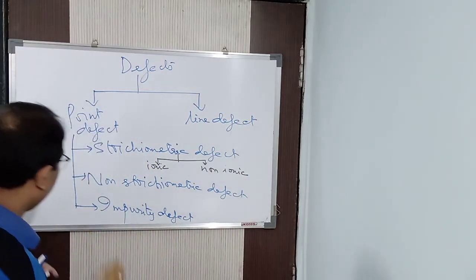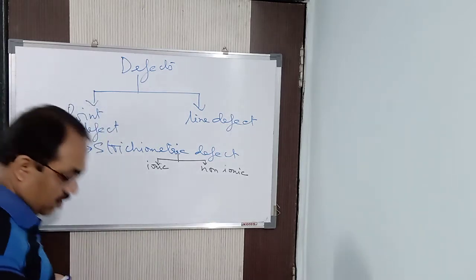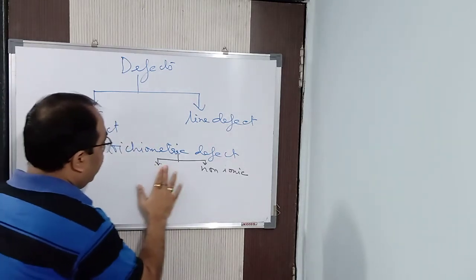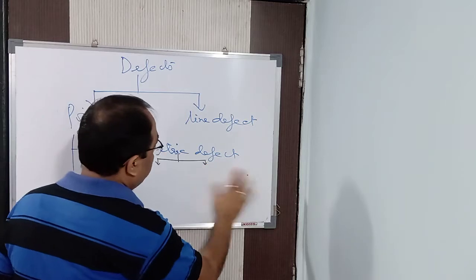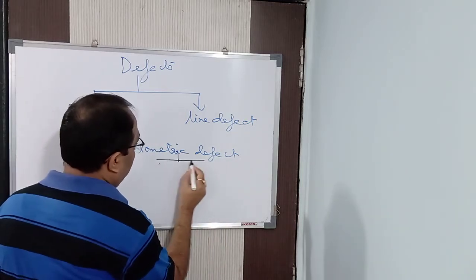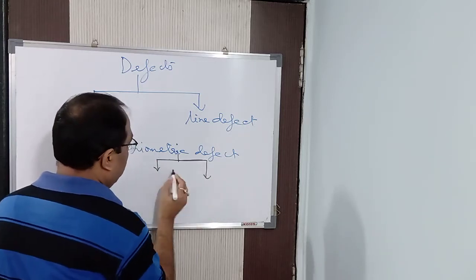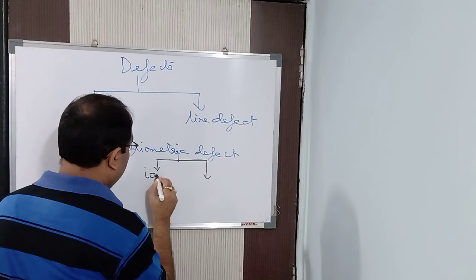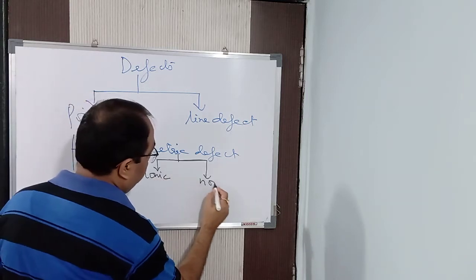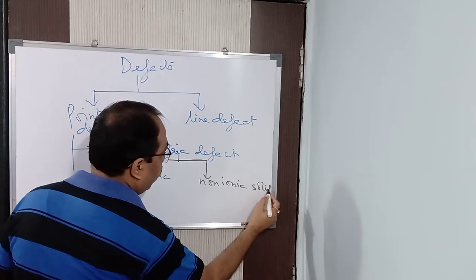For the time being, I am rubbing this. Let me write it a little bit bigger so that it will be visible to you. The first one is ionic solids, and the second one is non-ionic solids.